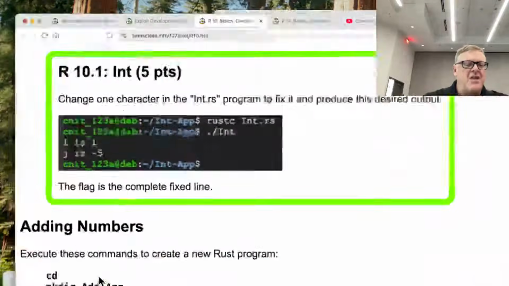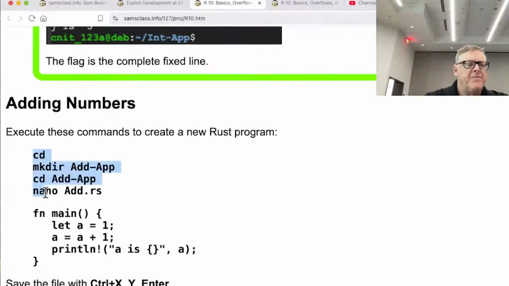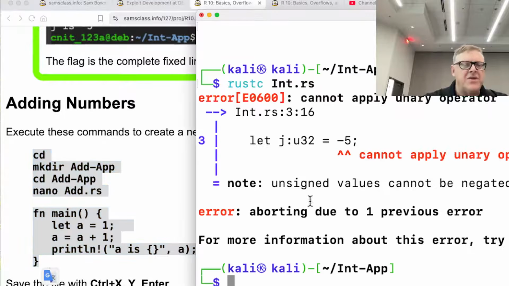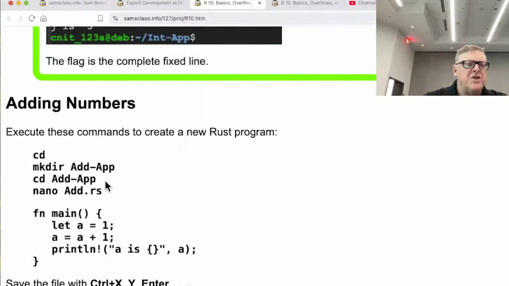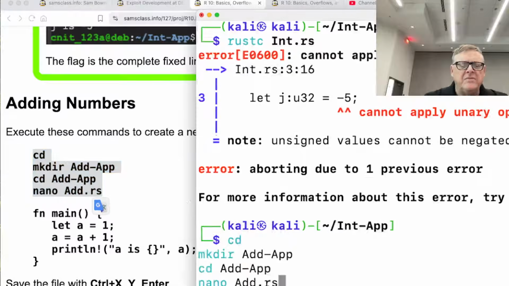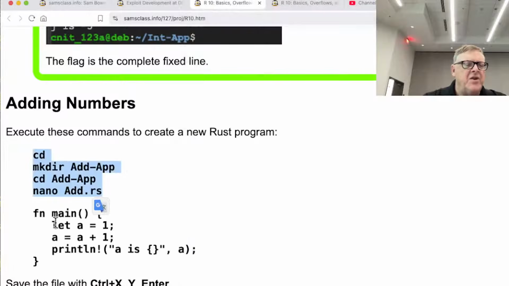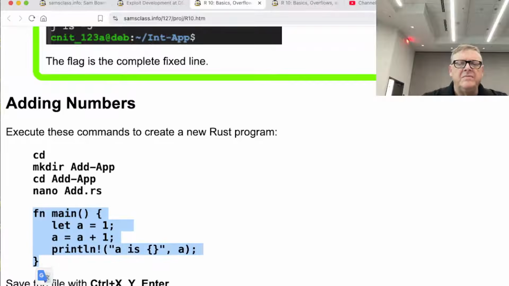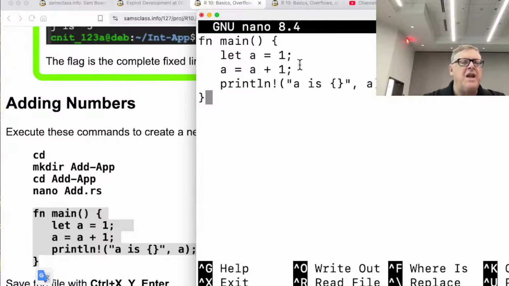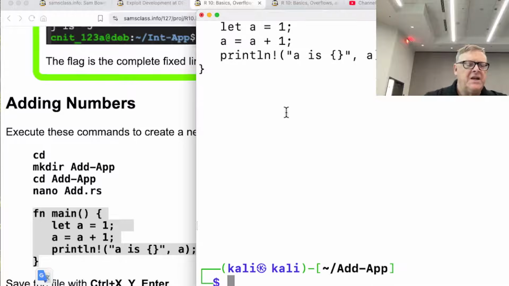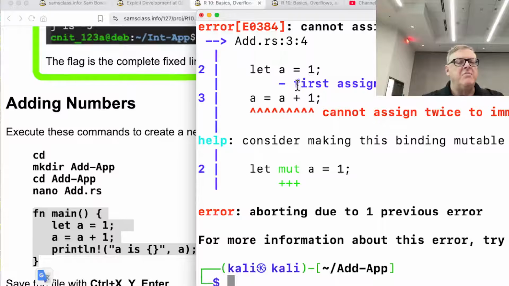So now let's try adding some numbers. And we'll see another interesting thing about Rust. So this is going to be, oops, I better do this in 2 stages. There we go. This will create the file. And this is the contents of the file. Okay, so now I define a variable, then I add one to it, then I print it out. And when I compile this one, again I'm in trouble because by default variables are immutable. So you can't change it. You can't add one to it. If you want to make it mutable, you have to put mut in there.